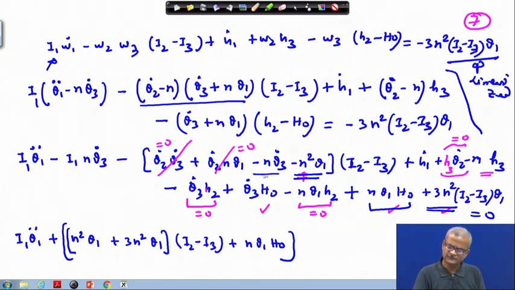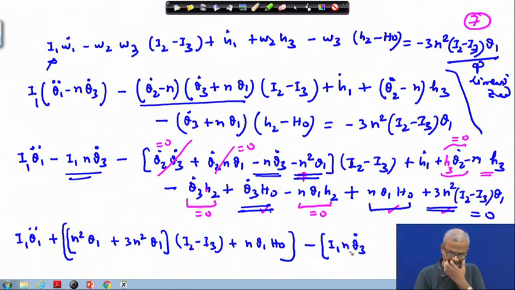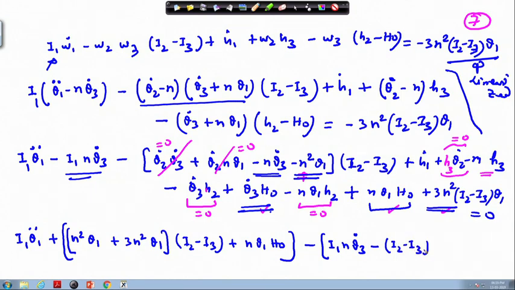Then the theta 3 dot terms which are present here, that we will collect. So we get the terms like, we have the minus sign if we keep it outside. So this becomes I 1 times n times theta 3 dot, and then from this place we have theta 3 dot term. So minus minus makes it plus, and we take the minus sign outside. So this will come with a minus sign I 2 minus I 3 times n times theta 3 dot.